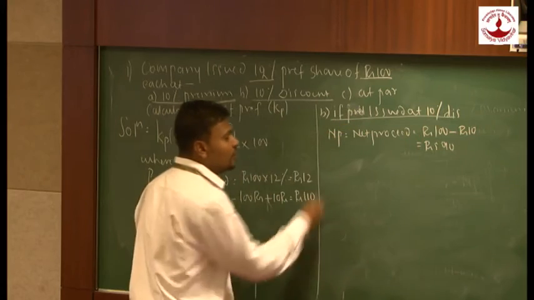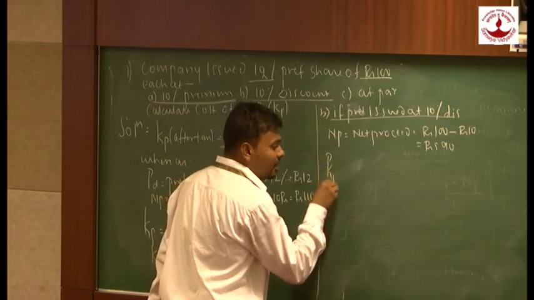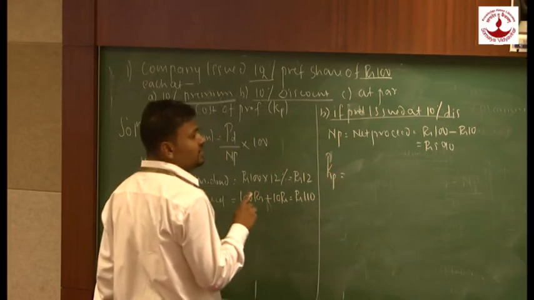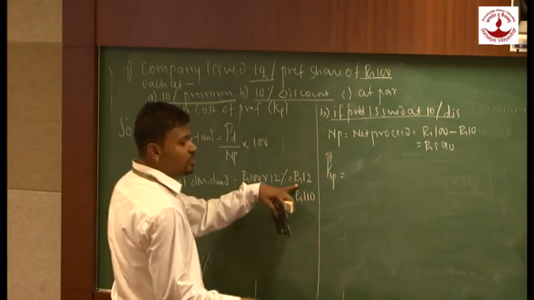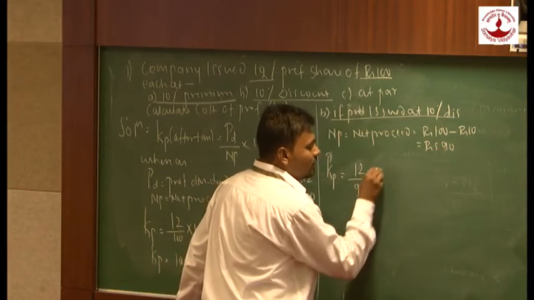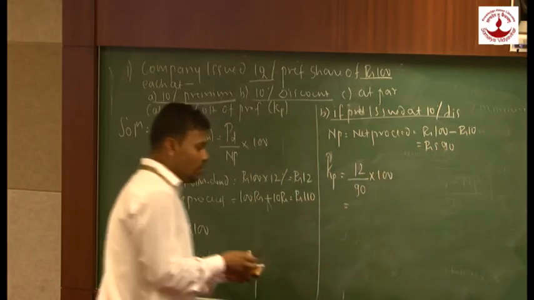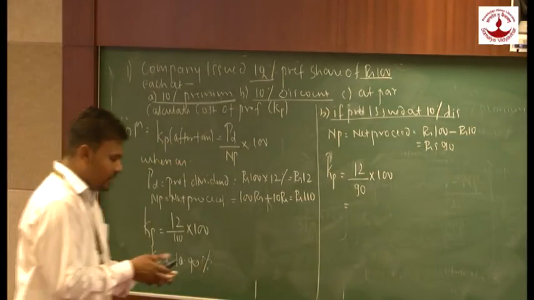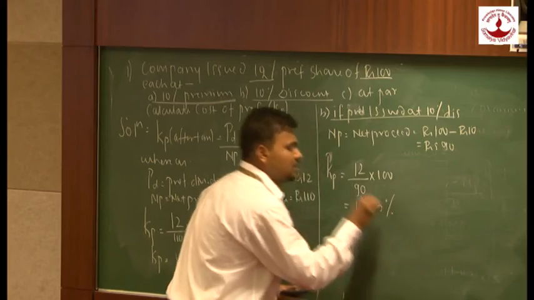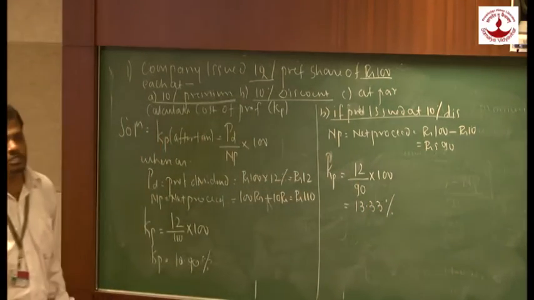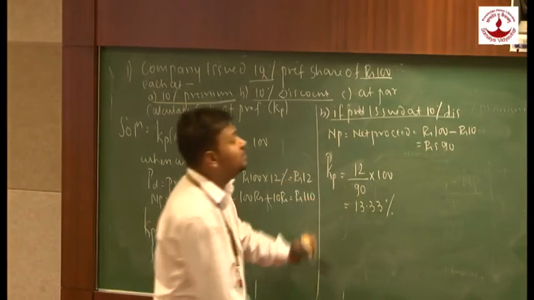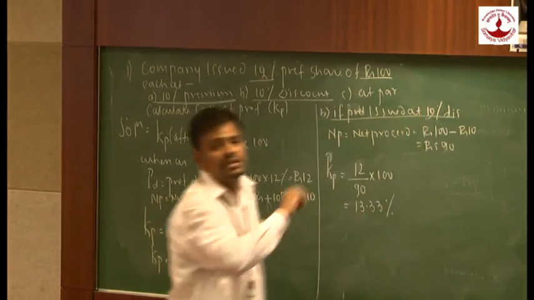So how are we going to calculate KP? The formula would be dividend. What is my preference dividend? My preference dividend is rupees 12. What is my net proceed? 90 into 100. So it will be 12 upon 90 into 100, which gives me cost of preference 13.33%. Is it okay? So this is how we calculate cost of preference if the preferentials are issued at 10% discount.